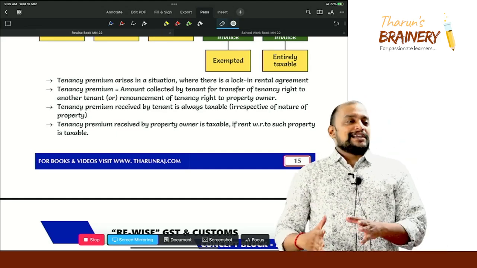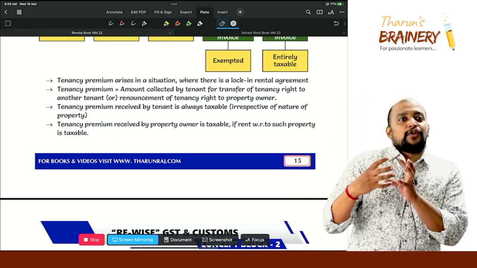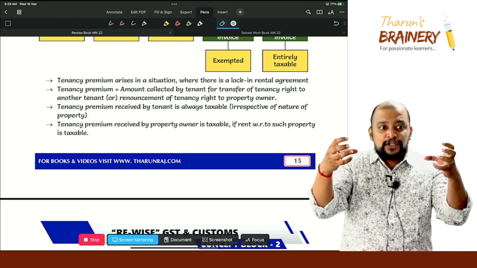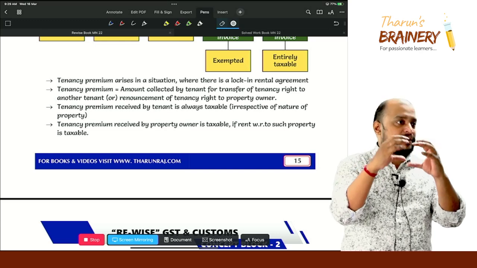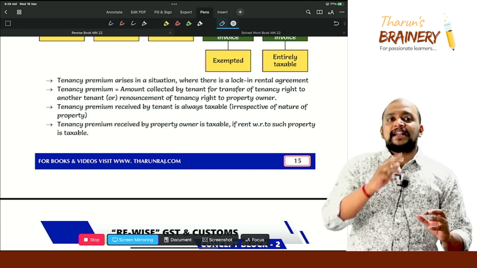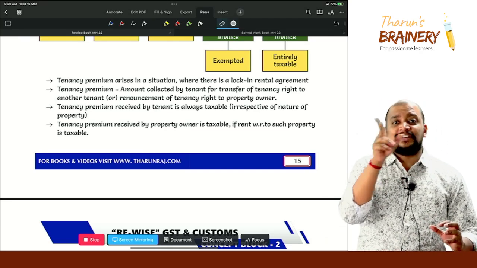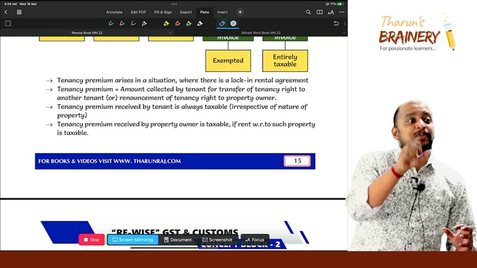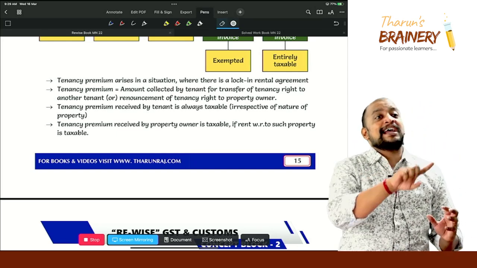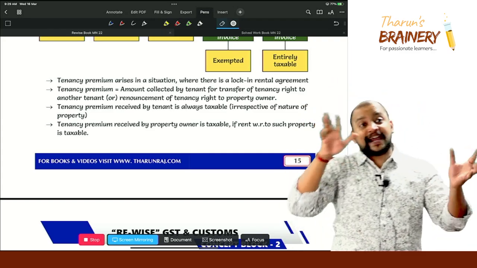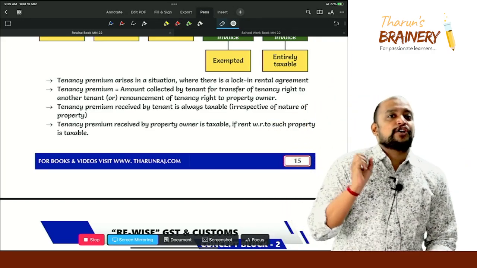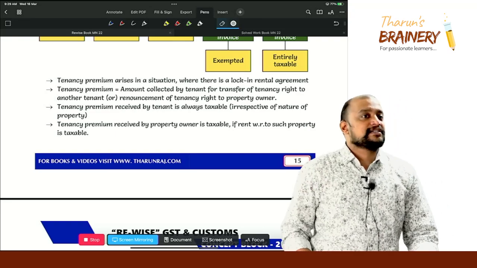So due to that reason, the property owner and tenant enter into a rental agreement, a tenancy contract, that will be a lock-in contract. So now the property owner can ask the tenant to vacate the property, but for which the property owner will pay a tenancy premium to the tenant for vacating the property or to cancel the tenancy contract. Is it clear?